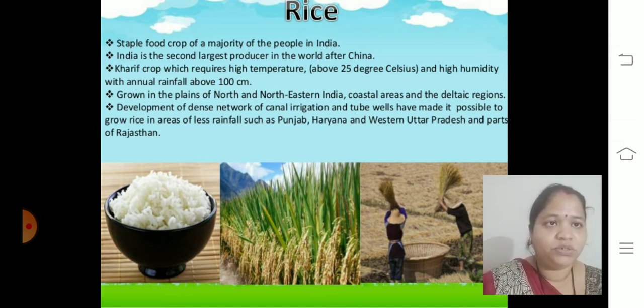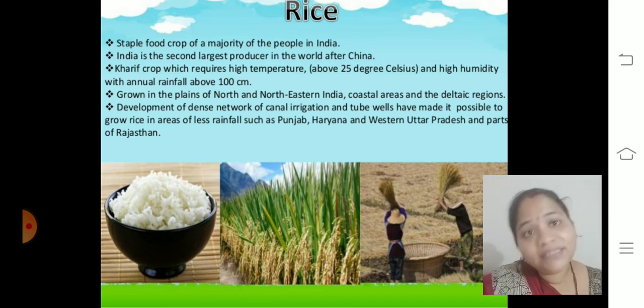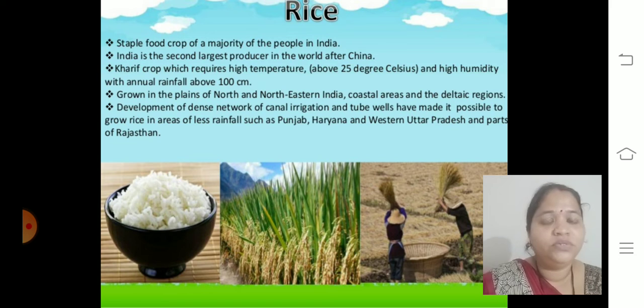High temperature, about 25 degrees Celsius, and high humidity, plus rainfall above 100 centimeter. So high temperature, good rainfall and high humidity are required. It is grown in the plains of north and northeastern India, and also in coastal areas and deltaic regions. These are the known areas of rice production.